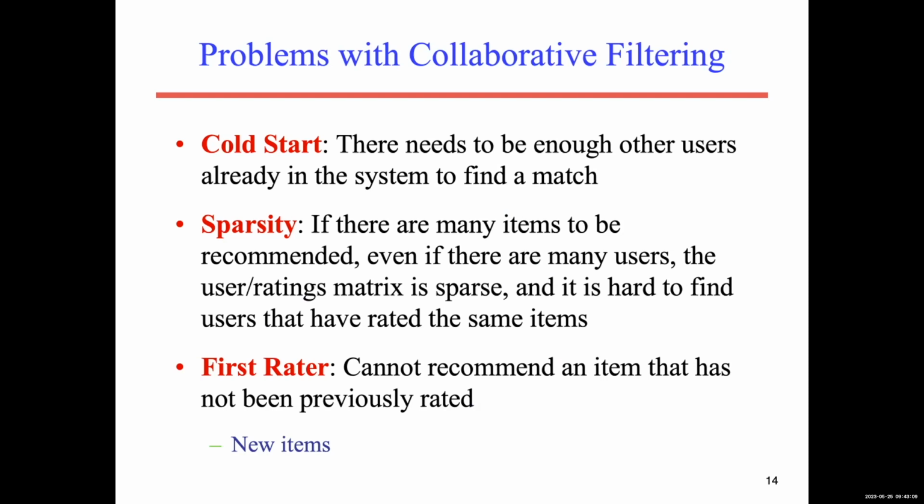The second is the sparsity problem. If there are many items to be recommended, even if there are many users, the user rating matrix is still a sparse matrix, and it is hard to find users that have rated the same items. The last one is the first rater problem, that is, it cannot recommend an item that has not been previously rated. So if a new item comes to the stock, like in this restaurant recommendation, a new food comes to the menu, no one has rated it before, no one knows about it, so it cannot be recommended.